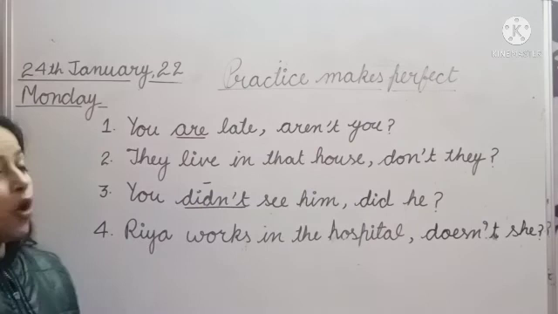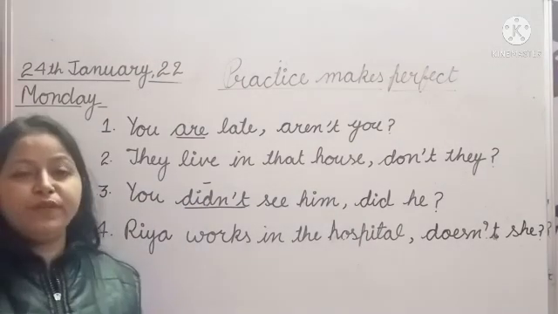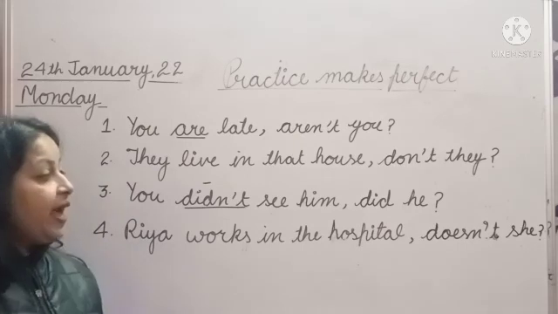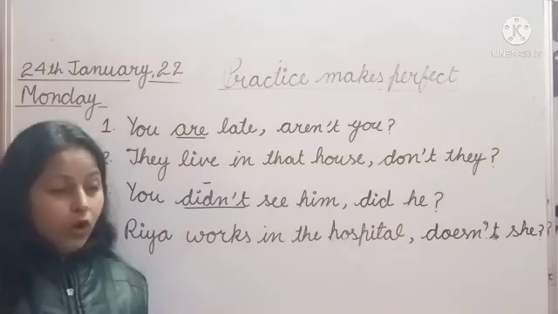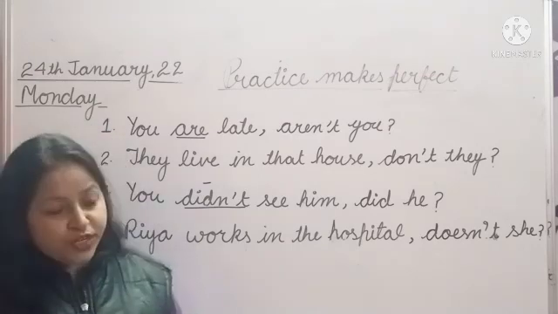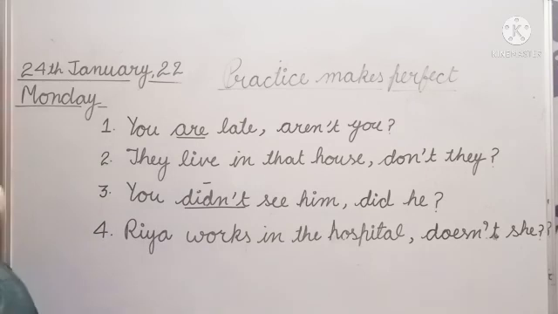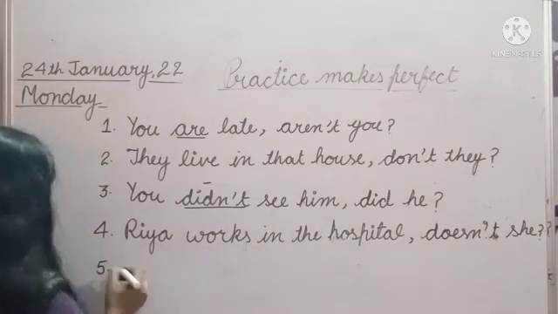Question mark. So always remember, class, when we have a positive statement, then we will make the question tag negative, and after the statement we have to use the comma, and a question mark after the question tag. Okay, it is compulsory. So now we will do the next.